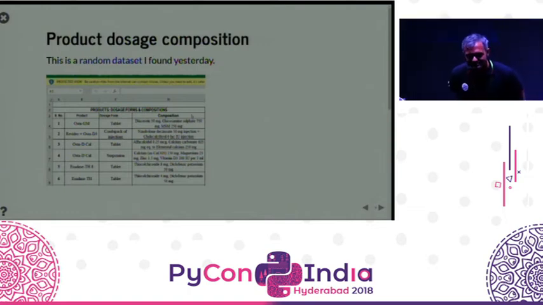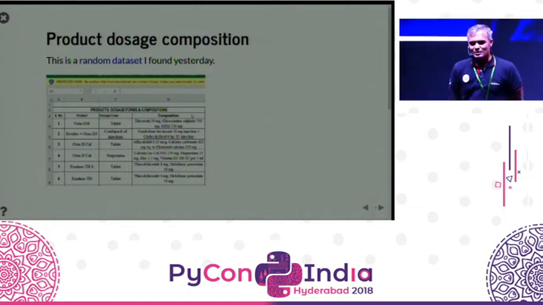Does Tabula understand scanned images as well? Does it do OCR? Tabula does not do OCR.